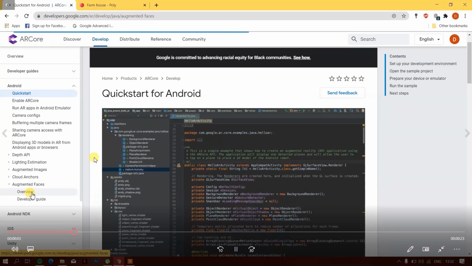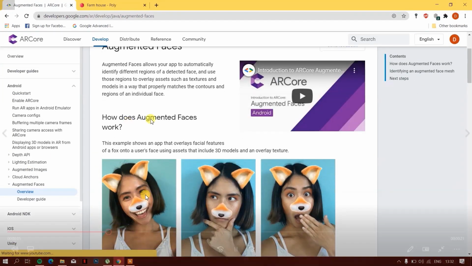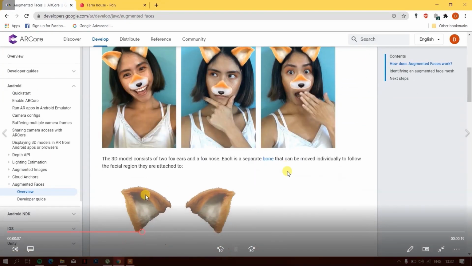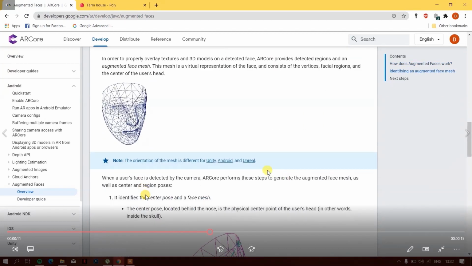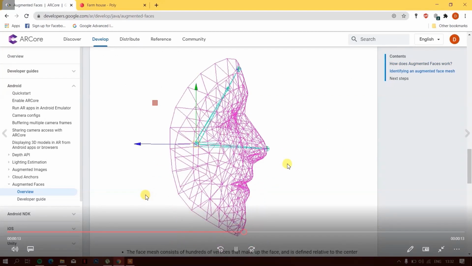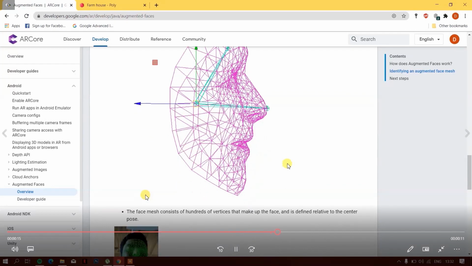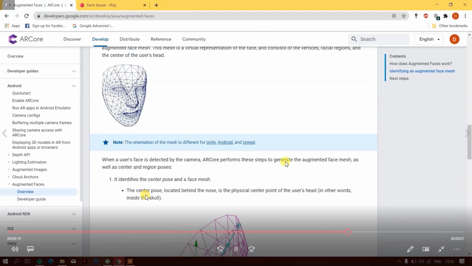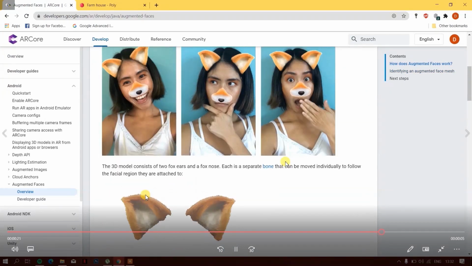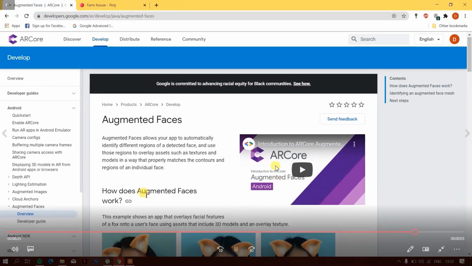developers.google.com/AR. This is the developer's guide for developers like us, where we are able to find many answers. Over here, I was able to learn how I can create augmented experiences for a user for the front camera as well as the back camera. This website answered many of my questions.